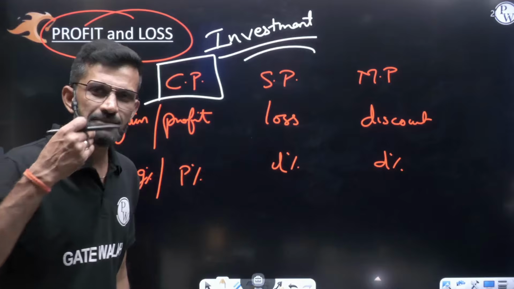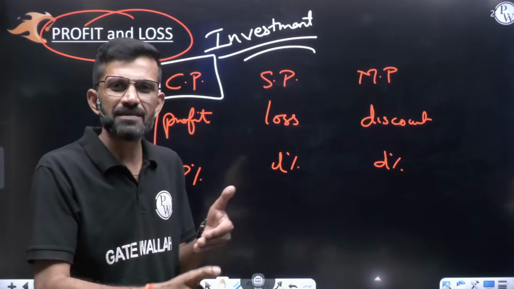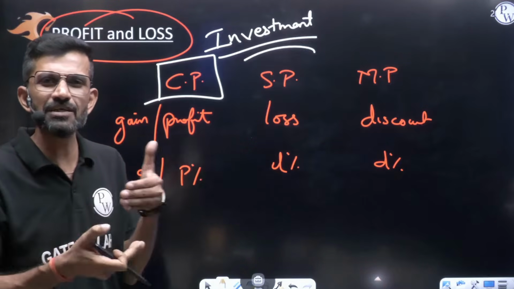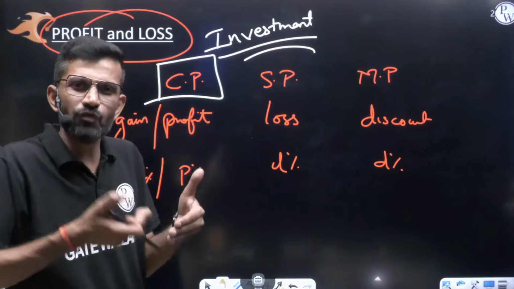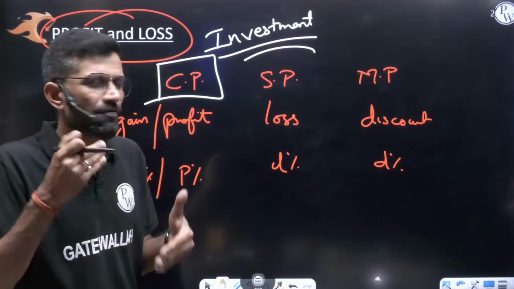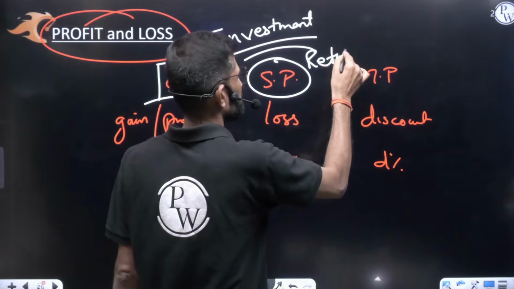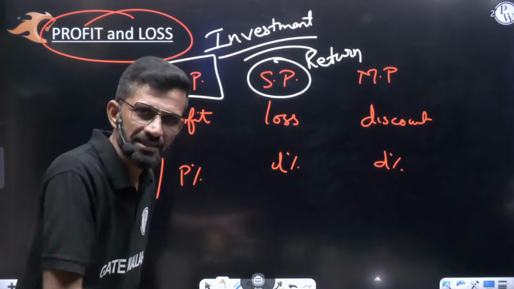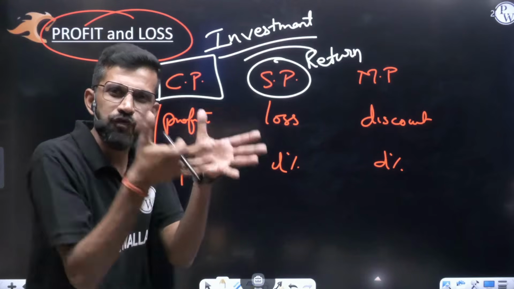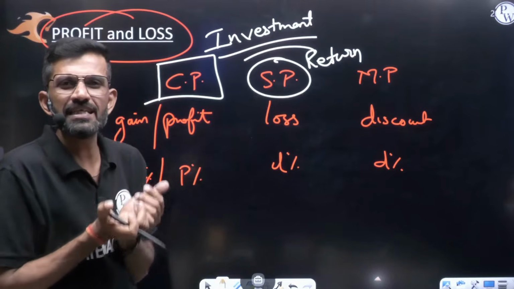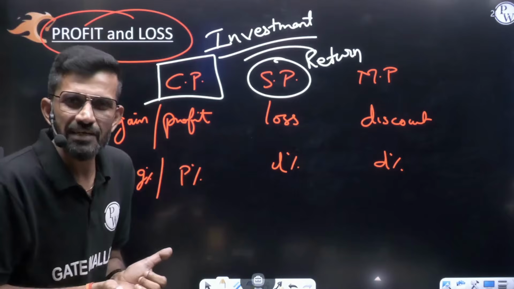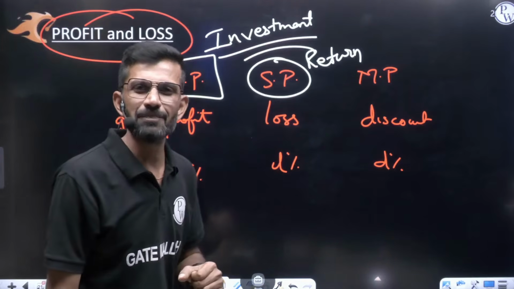And whenever a businessman invests in a business, after some period he gets some return from the market. The return that the businessman gets from the market is the selling price. How much he invests in the business is the cost price. For that investment, how much return he gets from the market is the selling price.